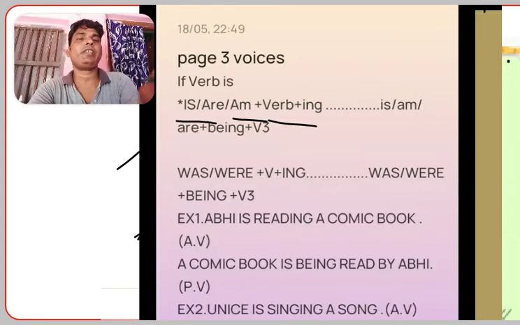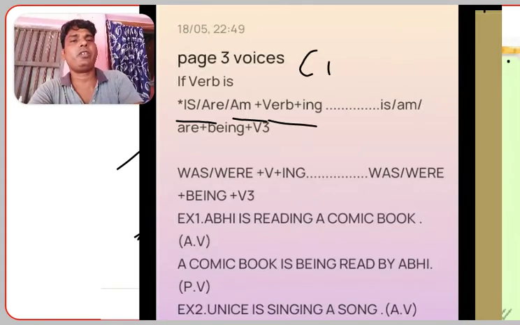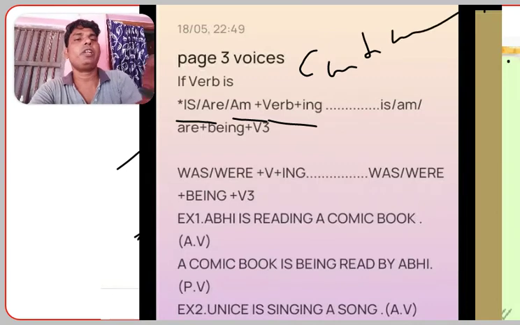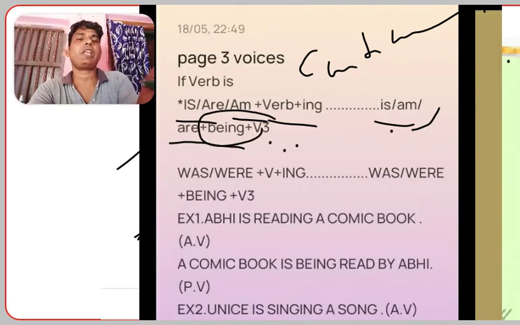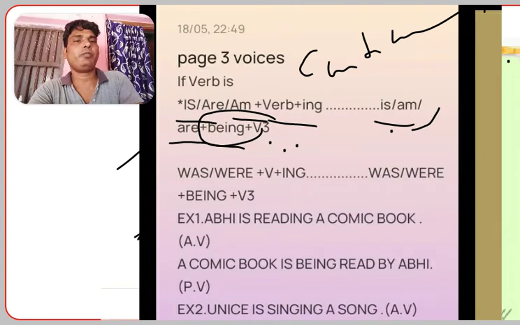If in active voice you find is, am or verb plus ing, that is the case of continuous tense. In a continuous tense, the passive form is am, is or are plus being plus V3. V3 is common in every case that we find in active to passive form. In the same way, let's discuss.